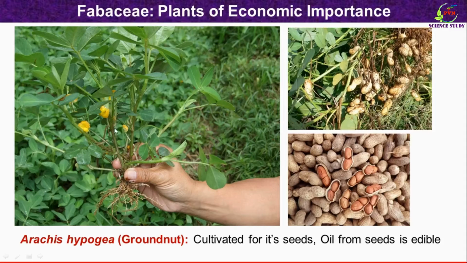This is stem of the plant and these are the leaves. These are the flowers of the plant. After fertilization, fruits are produced here. So this is the mature plant of Arachis hypogaea which is uprooted, which shows the fruits in form of legume or the pod. Inside this legume or pod, groundnut seeds are present like this.